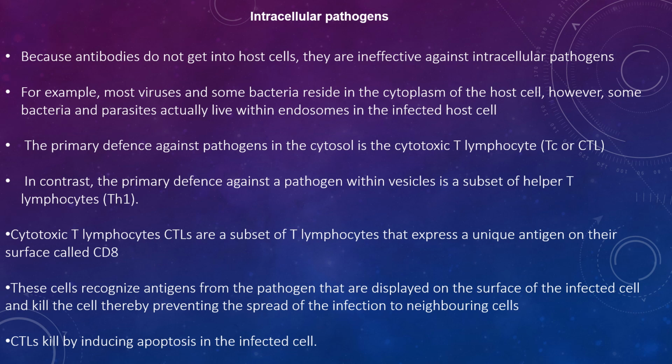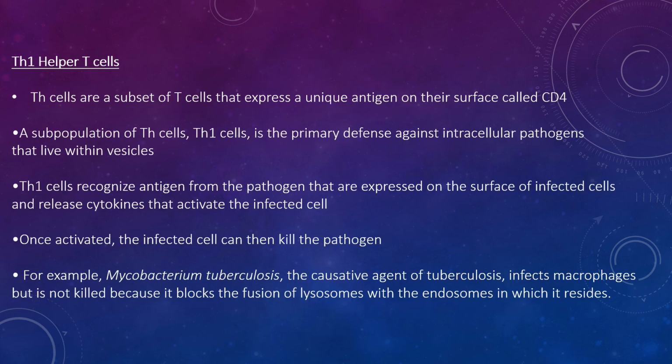The primary defense against pathogens in the cytosol is the cytotoxic T lymphocyte. In contrast, the primary defense against a pathogen within vesicles is a subset of helper T lymphocytes called Th1 cells. Cytotoxic T lymphocytes are a subset of T lymphocytes that express a unique antigen on their surface called CD8. These cells recognize antigens from the pathogen that are displayed on the surface of the infected cell and kill the cell, thereby preventing the spread of the infection to neighboring cells. They kill by inducing apoptosis of the infected cell.